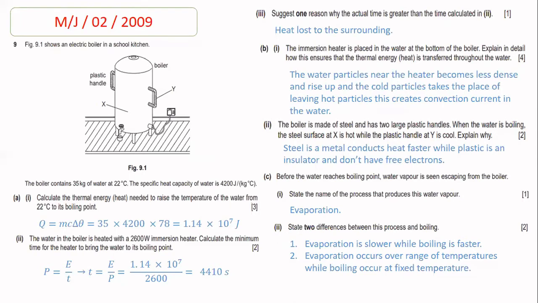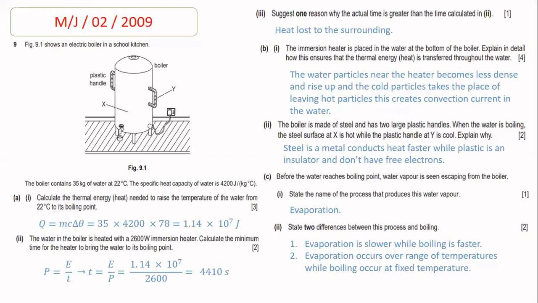Part B, part 1. The immersion heater is placed in the water at the bottom of the boiler. Explain in detail how this ensures that the thermal energy is transferred throughout the water. So beta, in this question, you need to write down the whole process through which the water conducts thermal energy. The water particles or molecules near the immersion heater get the energy and become less dense.